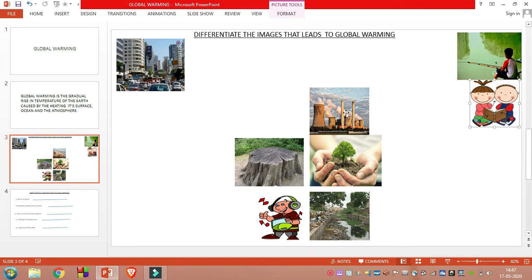Okay. Next, see this image. Here smoke is being released from the industries. So carbon dioxide, nitrogen, sulfur oxide, and a number of other gases are released from these industries. So it leads to global warming. Okay, then we will move this image to the left side.